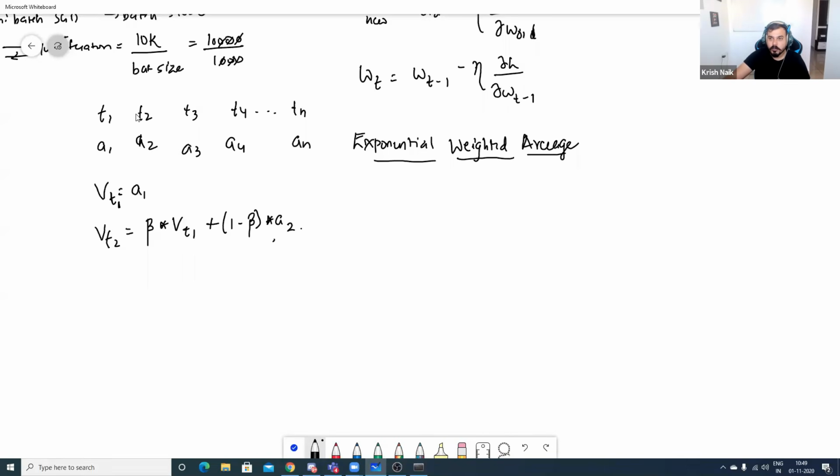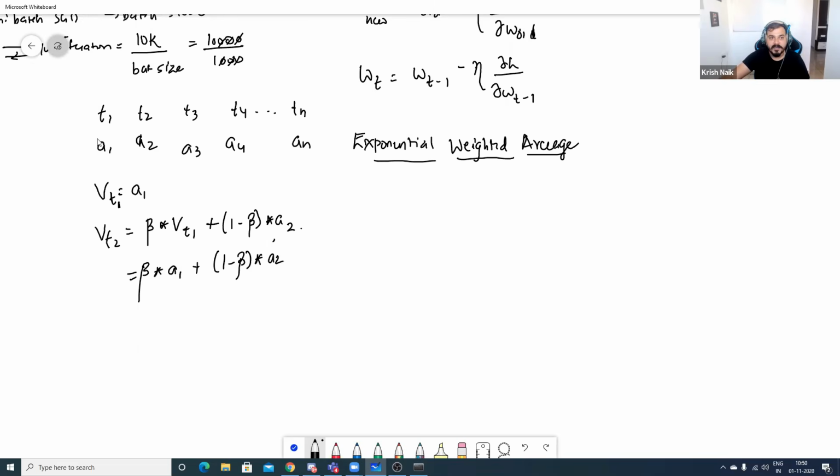And what is this beta? This beta is a kind of hyperparameter. It basically specifies how much importance you want to give to your previous data. If I replace this vt1, it will be beta multiplied by A1 plus 1 minus beta multiplied by A2.